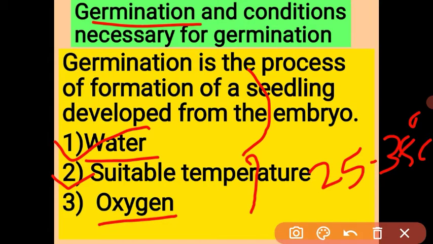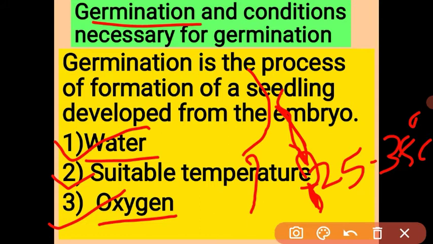Next, oxygen is very necessary for germination. As you know, in the process of germination the seed develops into the root and shoot parts, so cell division and elongation of cells are required, and so energy is required. And as you know, student, how is energy released in a living organism?